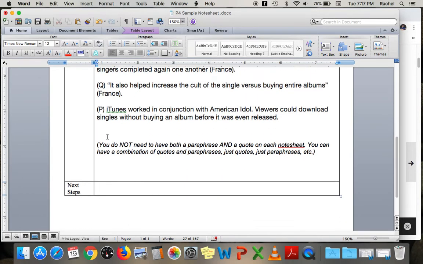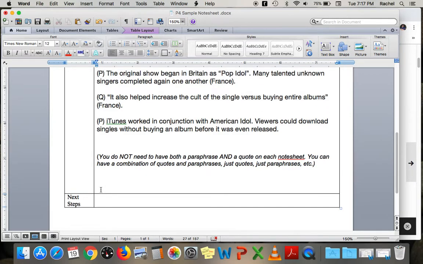I want you to pay attention to down here where it says you do not need to have a paraphrase and a quote on each note sheet. You can have a combination of quotes and paraphrases, just quotes, or just paraphrases. The next step section is going to be for Miss Manieri and Miss Cahill when you turn your note sheets in, for them to give you some other direction.